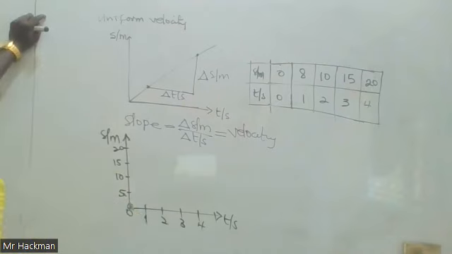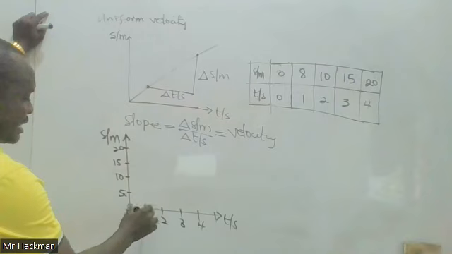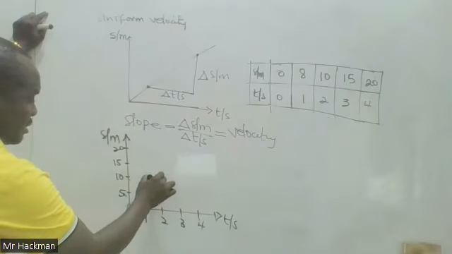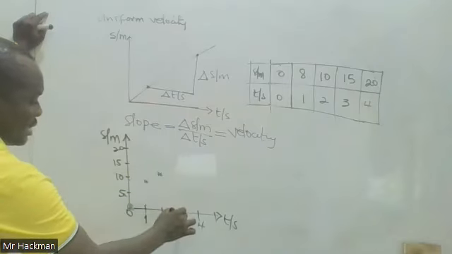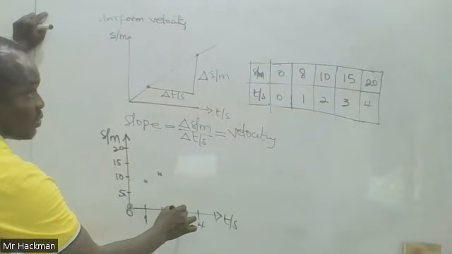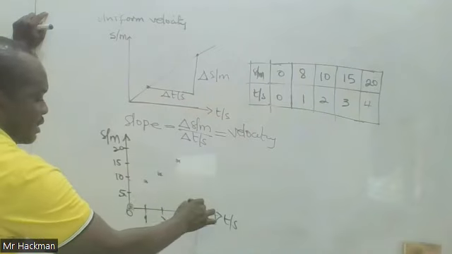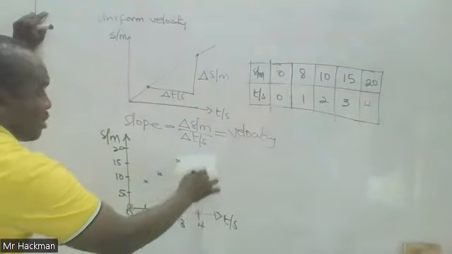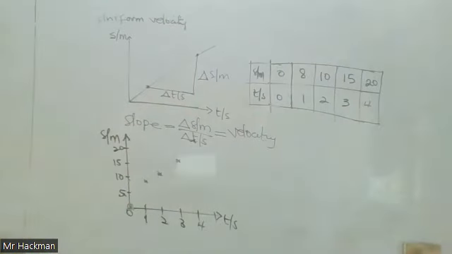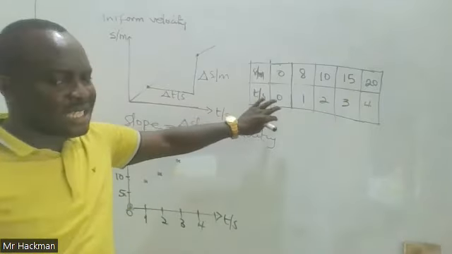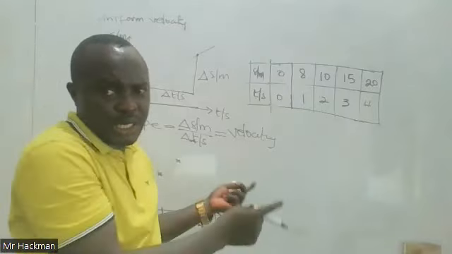Distance covered is 0. Time is equal to 1, the distance covered is 8, somewhere here. Time is equal to 2, 10. Time is equal to 3, 15. Time is equal to 4, 20. In fact, when you plot such a graph, this time you will not get a straight line. I just figured some values out to represent the data.